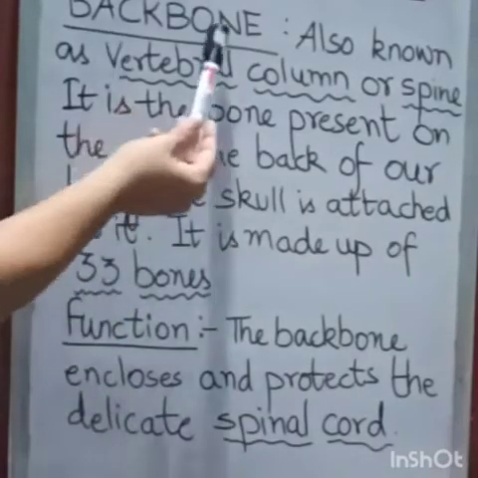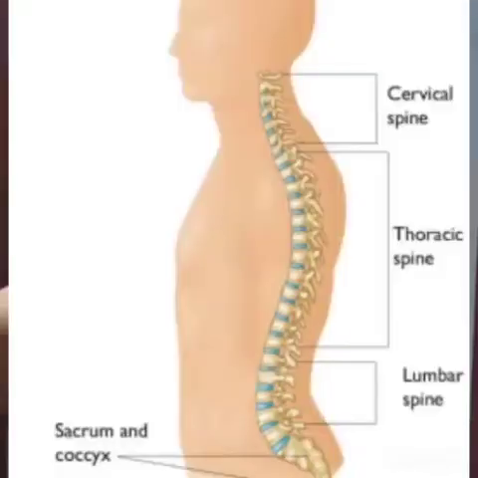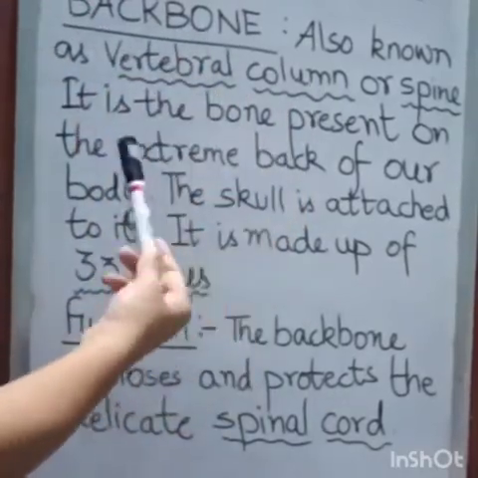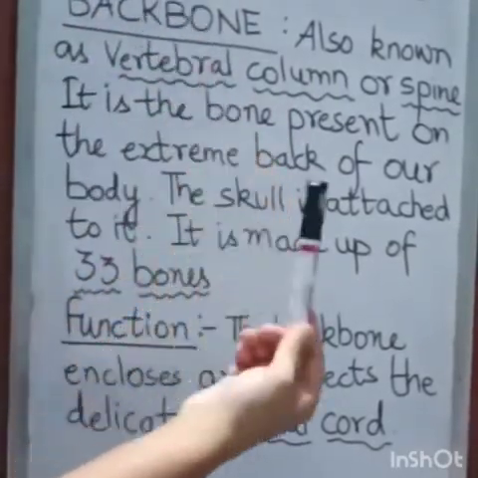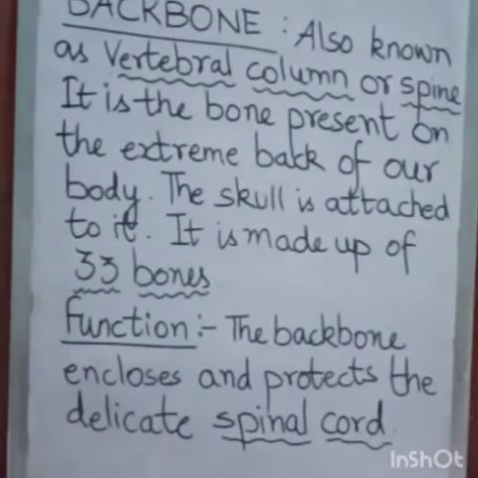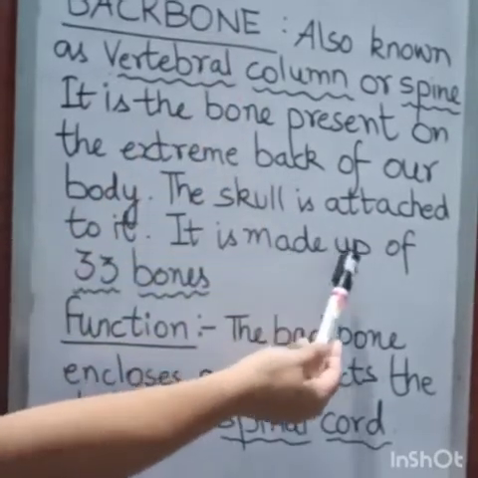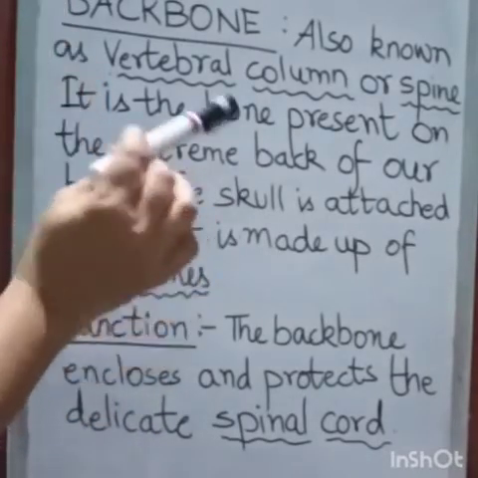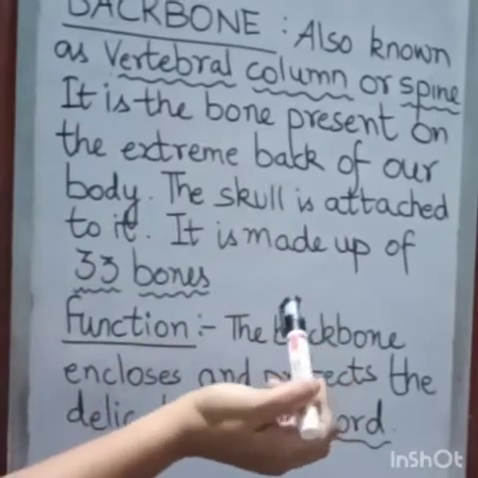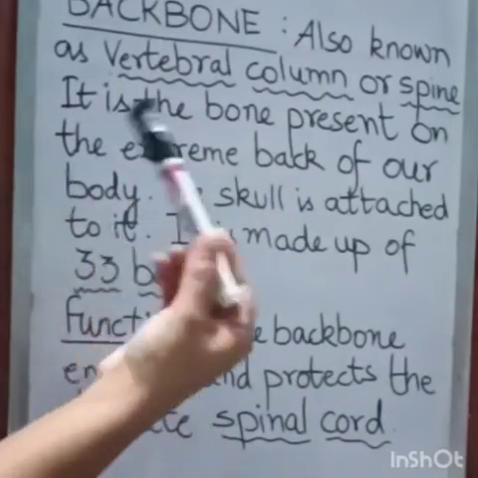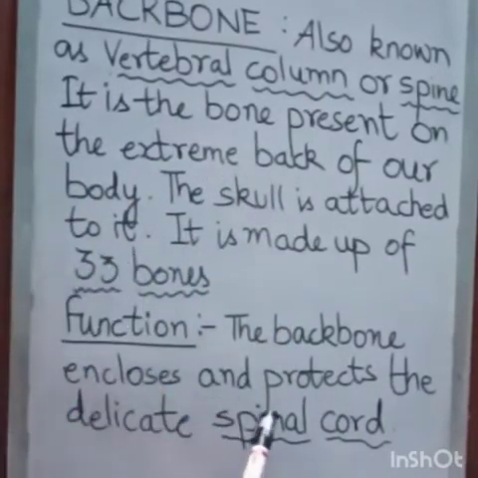Now comes backbone. Backbone is also known as vertebral column or spine. This backbone is present on the extreme back of our body, and our skull is attached to the backbone. And this backbone is made up of how many bones? 33 bones. And these are 33 irregular bones. Then function. The function of the backbone is it encloses and protects the delicate spinal cord.